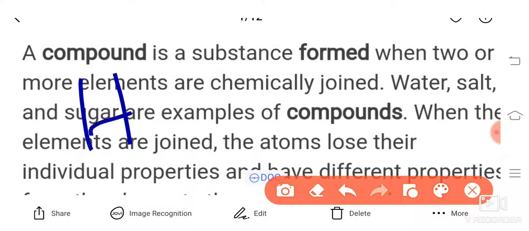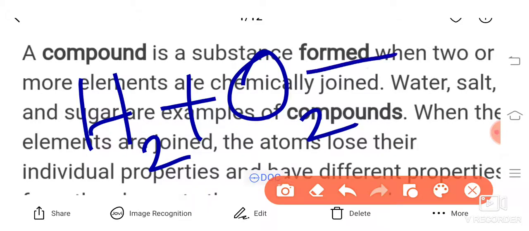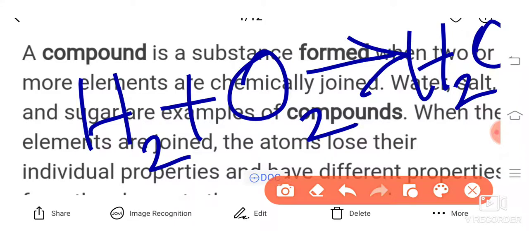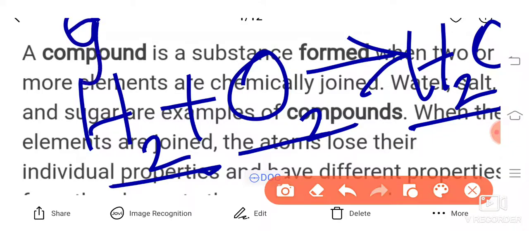See, hydrogen plus oxygen is going to give you water. So what happens over here? Now see, hydrogen is a gas. Oxygen is also a gas. But water, the compound which has been formed, is a liquid, right? So this is a gas, this is a gas and this is the liquid.